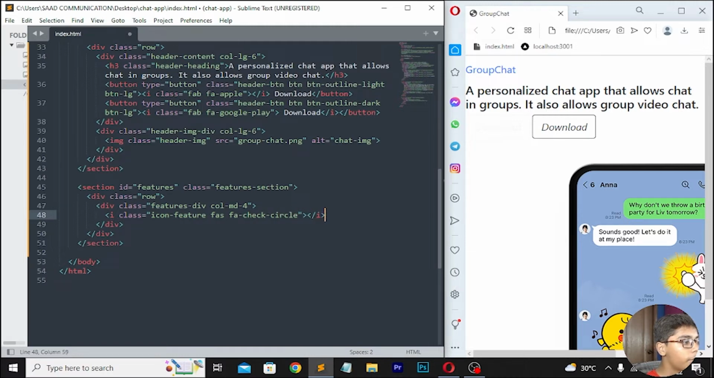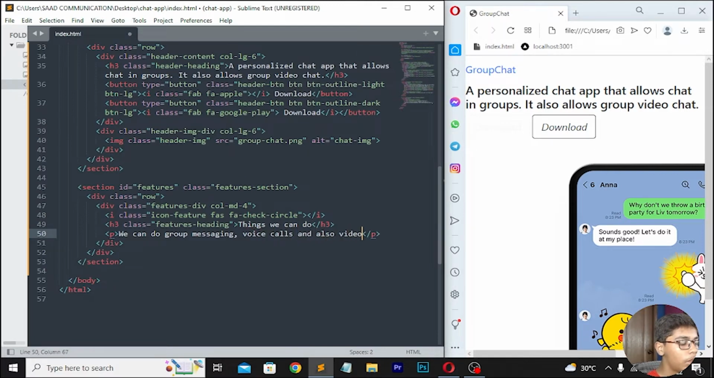Now when you've done that, you have to simply move down, here I will be writing h3, then right here class which should be features-heading, and here you have to just write things we can do. Then write a p tag here, then you have to write we can do group messaging, like this. Now you have to write voice, then I'll be writing voice call and also video call.